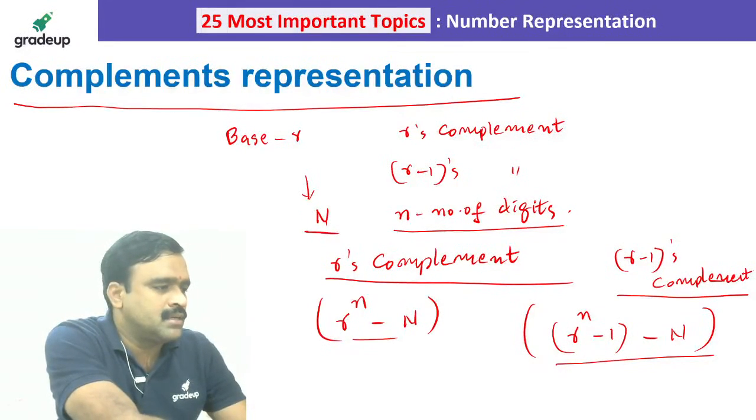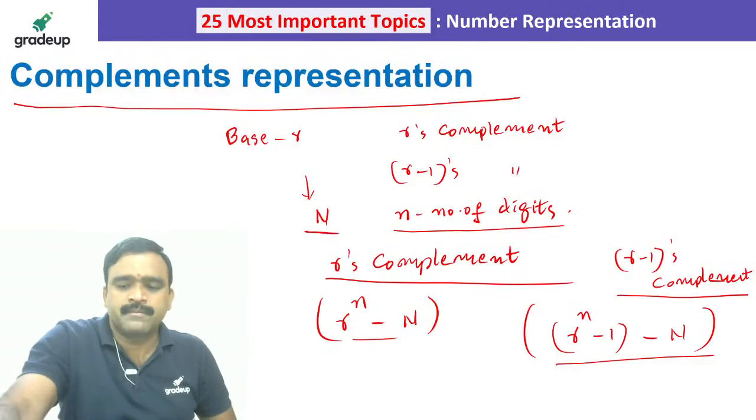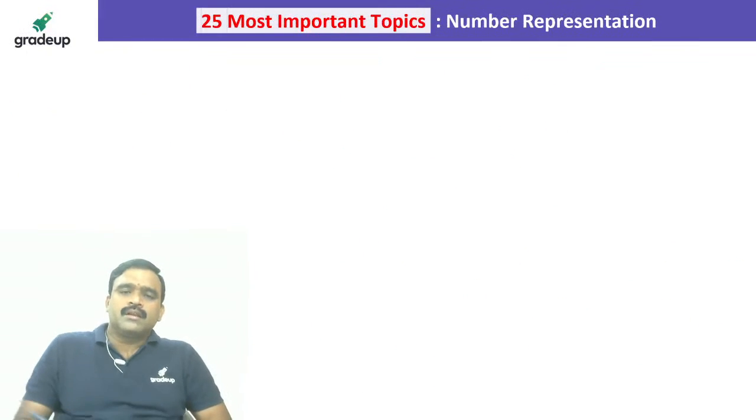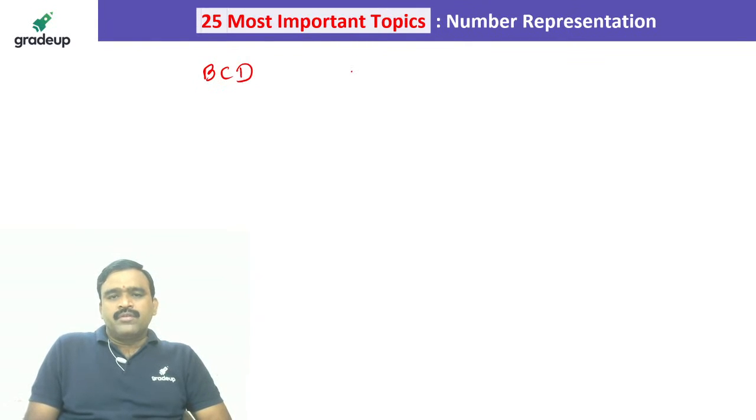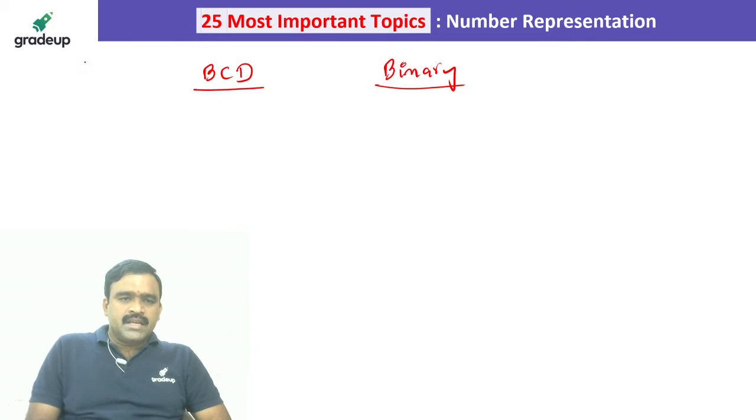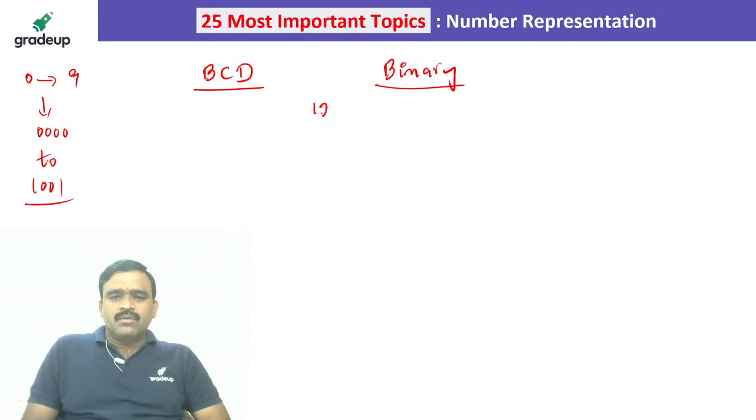One more example I will tell you. So one more thing is the BCD and binary difference, which I will tell you before we go to floating point. Binary means a given number is directly converted to binary. BCD means binary coded decimal digits: we take a decimal digit from 0 to 9, and we can represent every digit from 0000 to 1001. That is called BCD.